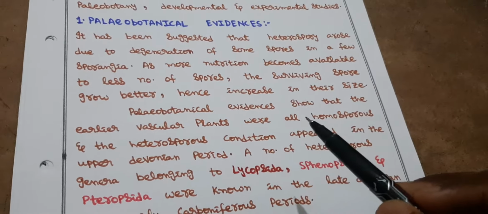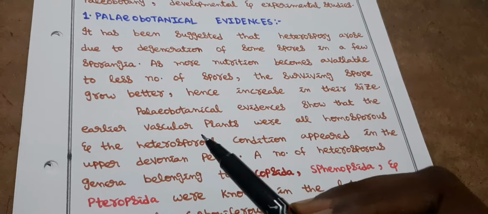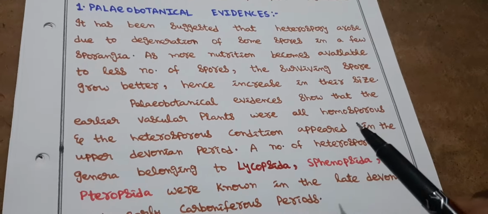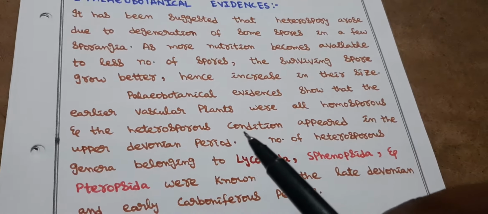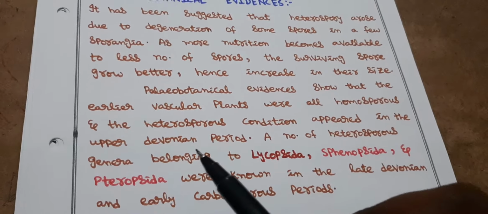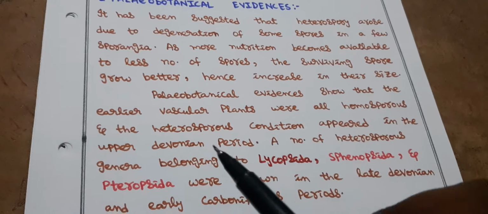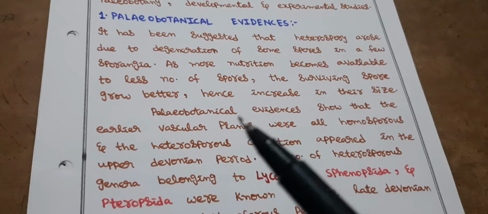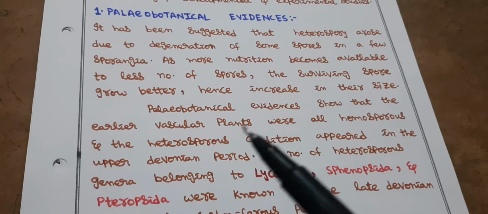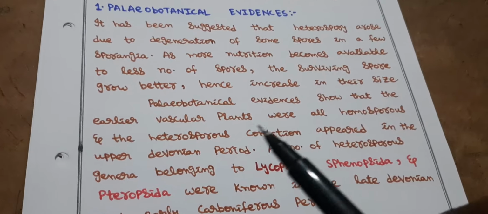Paleobotanical evidences show that the earlier vascular plants were all homosporous and the heterosporous condition appeared in the upper Devonian period. That means these evidences say that the initially formed pteridophytes are all homosporous.